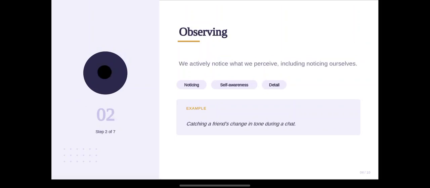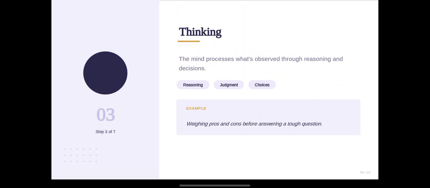Now we move to an example of observing: catching a friend's change in tone during a chat. When we are chatting with our friends on mobile, suddenly the friend's voice tone changes, and then we try to observe why it changed. Is he upset or something? Why did it happen? This is called observing. Then we move to thinking.